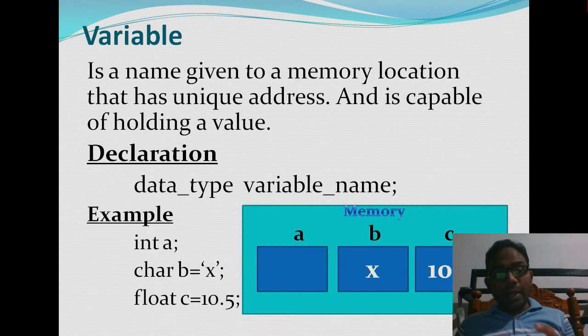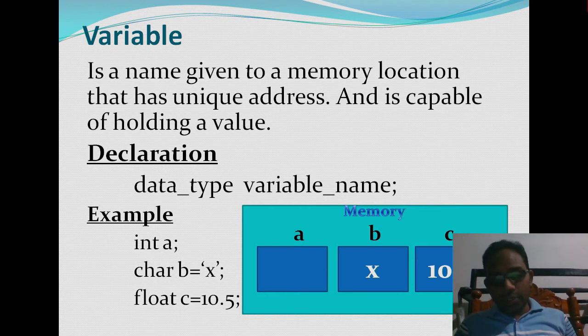So this is memory. As we said, a is a box, it doesn't have any value, we didn't assign it, only declaration. So one memory location will be created. In some books you may even find a default value or a garbage value, some value which is not created by us, may be there. Next one, character b is equal to x.